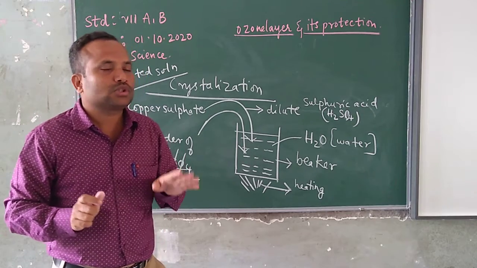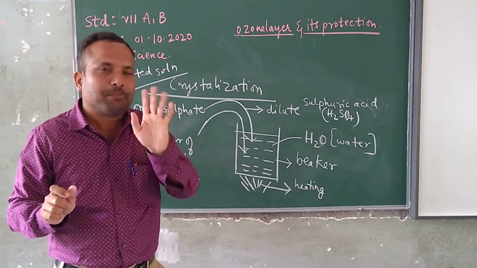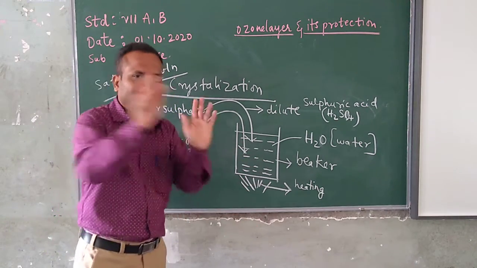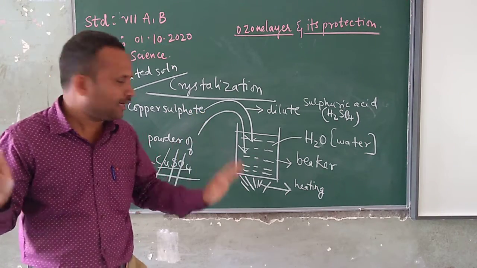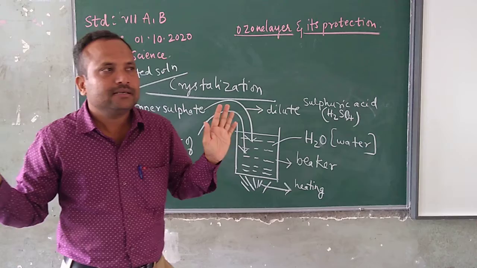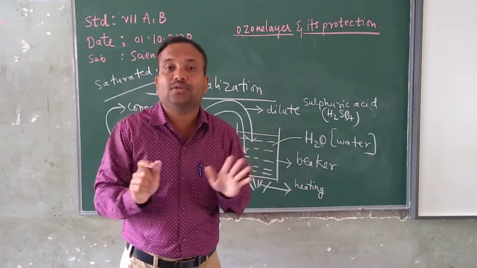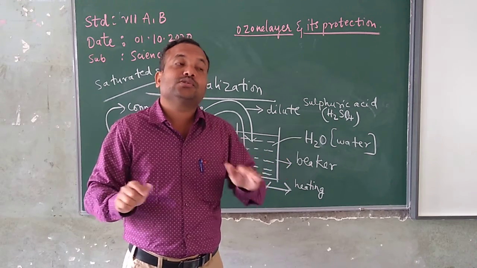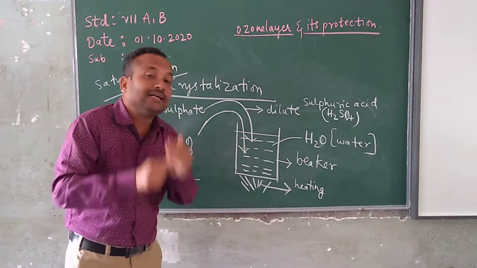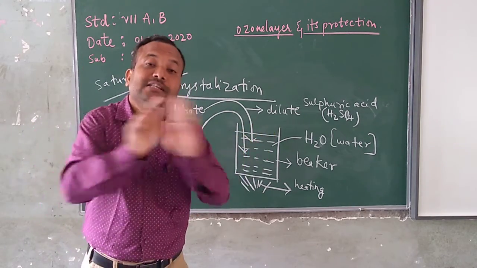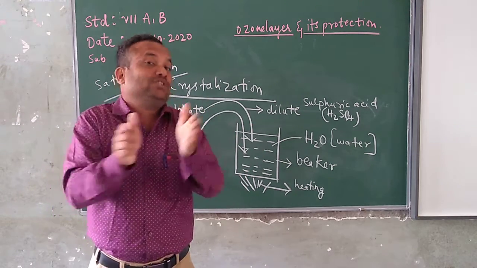Now when you have stopped heating, some powder can remain at the bottom also. Fine, it's okay. Let it remain at the bottom. Don't mind. Then stop heating it. Now because the entire solution has become a saturated solution, if you add a little more copper sulfate powder, it cannot dissolve in this water any further. So only I am going to call this solution a saturated solution.